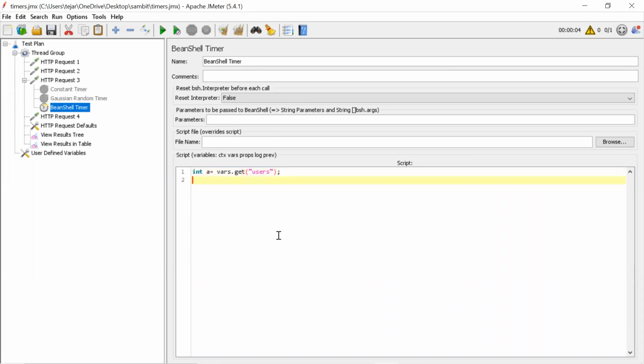Okay, let me write users as well here. Int ramp equal to ramp. So I want to set the delay, to delay some form calculation that I will write: users into ramp up.